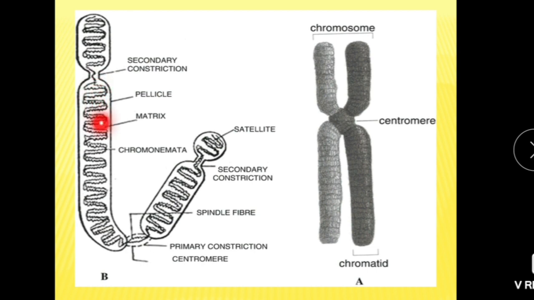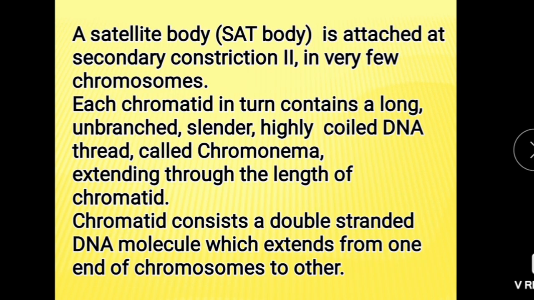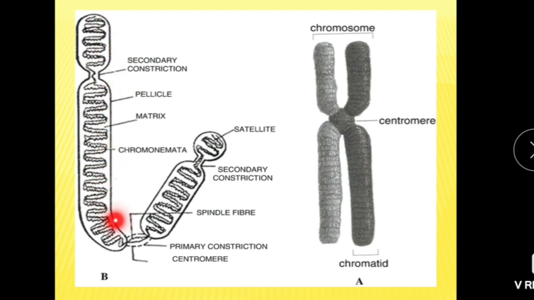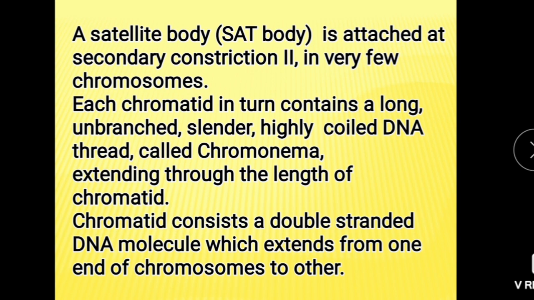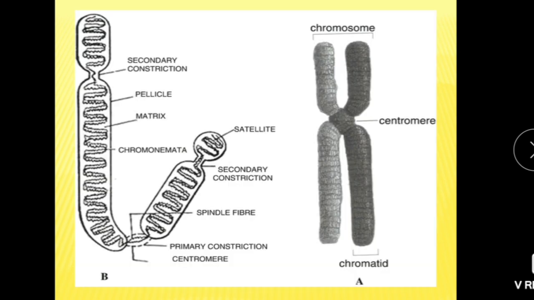This is chromonema, that is highly coiled DNA extending through the length of the chromatid. The chromatid consists of a double-stranded DNA molecule which extends from one end of the chromosome to the other.